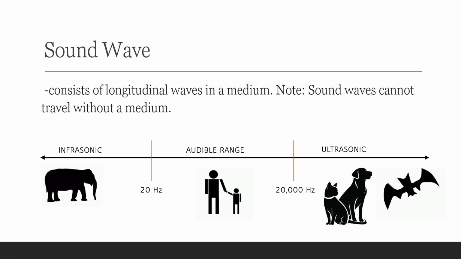There are animals that can hear ultrasonic sound, like cats, dogs, and bats. There are sounds that they can hear, but we cannot hear them because our audible range is between 20 hertz up to 20,000 hertz only. For infrasonic, elephants can hear some infrasonic sound, and bats can hear some ultrasonic sound.